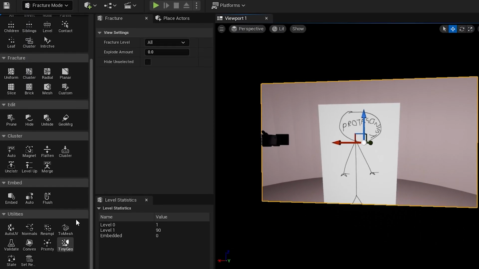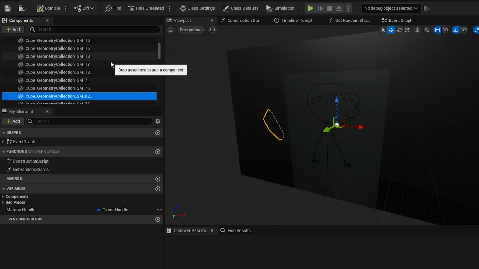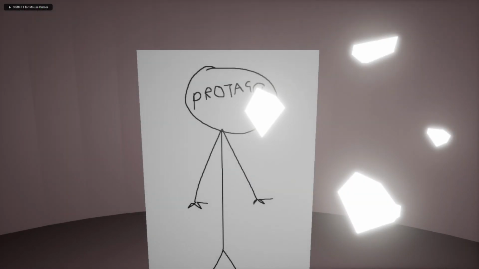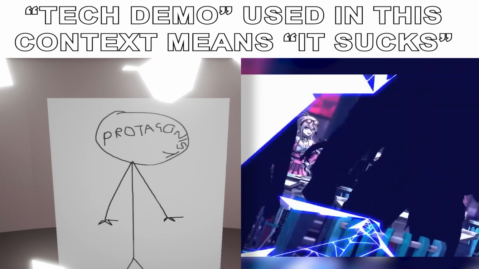Then I converted the geometry collection, which is the cube we fractured, so that all of the individual pieces become static meshes, put it in the same location as the thing I'm smashing, and then light up random pieces 6 at a time to emulate that effect that it does in the game. This part is definitely more tech demo than anything else here.